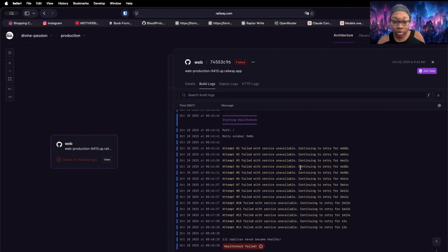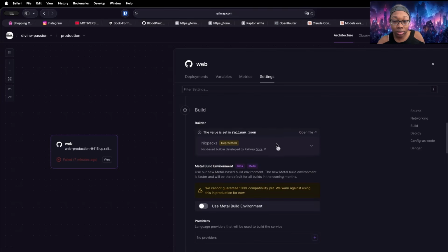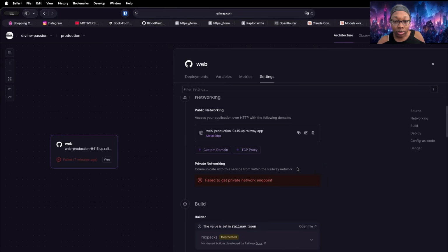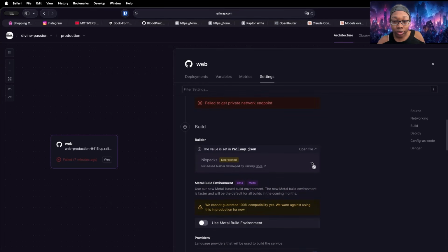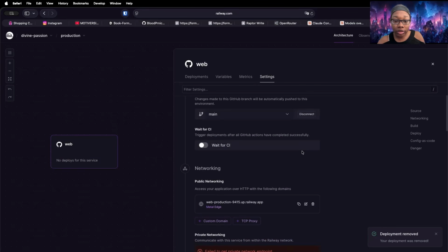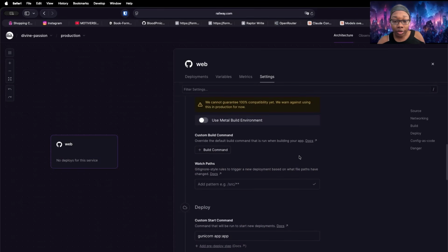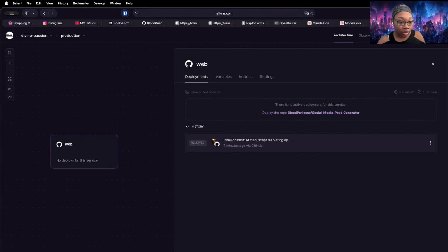Okay, let's see what our failure is. Go to the logs. It's failing the health check. I don't even really know that we need to do a health check. So let's go ahead and make some changes. We're going to first change this deployment. We're going to go to the settings. We're changing it to Railpack. We don't need a health path. So let's go ahead and let the AI know.